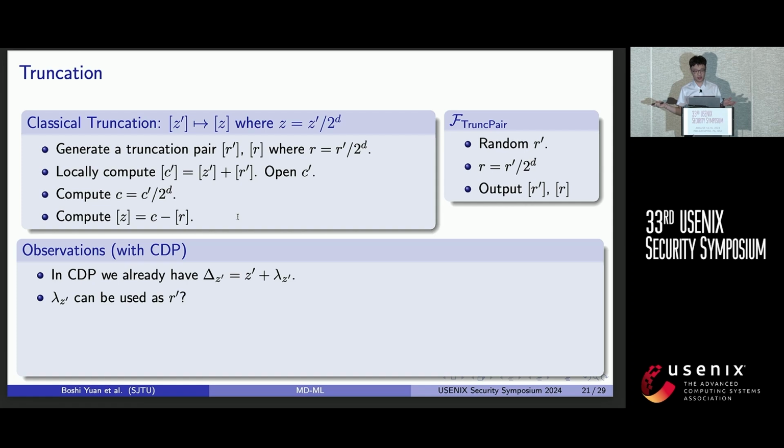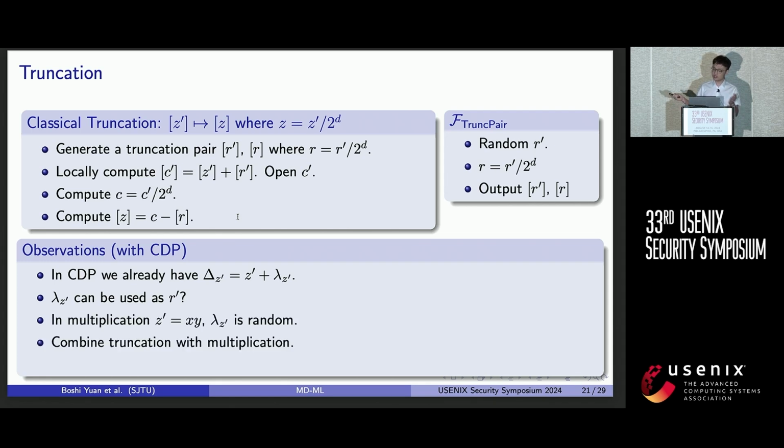So a natural question is, can lambda z prime be used as r prime? The answer is yes, since in multiplication the lambda z prime value is random, and hence the r prime value is also random. We can combine truncation with multiplication. We can integrate truncation into it.